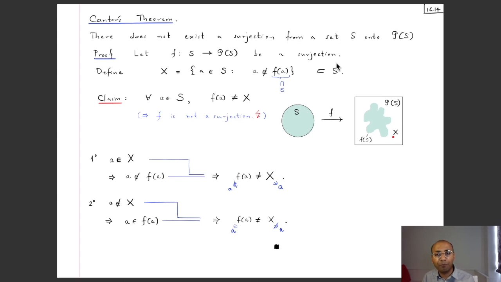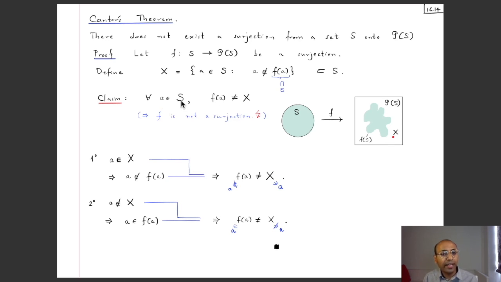So that's the plan. We want to show that this X, which we have now constructed, is in fact not in the range of this function F. So in other words, no matter which A you take, F(A) is not this X. Okay, so this X is not the F of anything from S. So we want to prove this claim and then we would be done. So we want to show that for all A in S, F(A) is not X. So let's take an A in S and we want to show this.